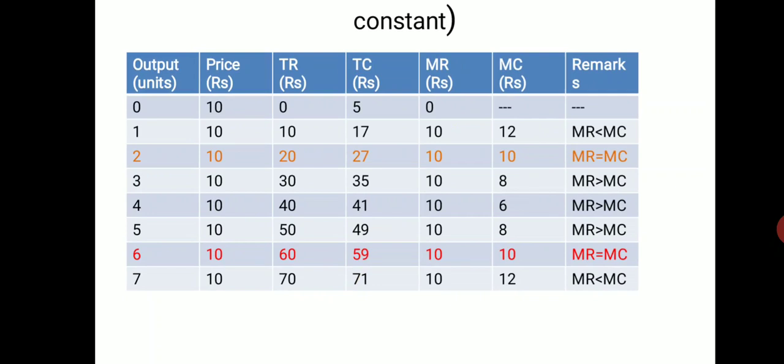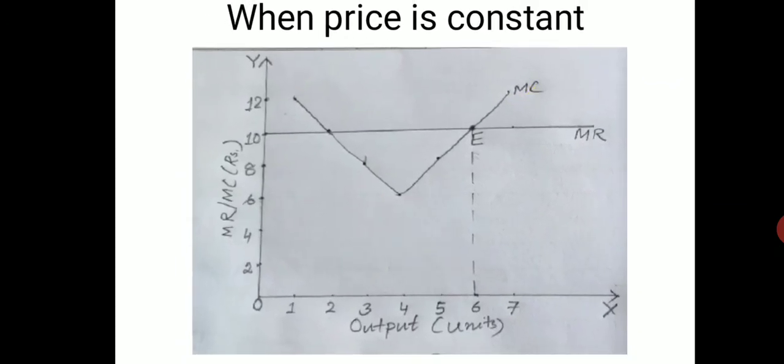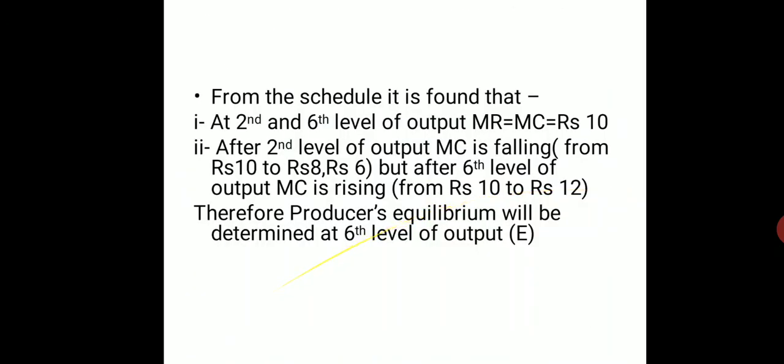So from that you can calculate the TC. Just in the TC column, at 0 level of output, take some figure. It might be 20, 4, 30, or even 100, but the MC will not change. So you should take this type of convenient schedule, and based on that you should draw the diagram.